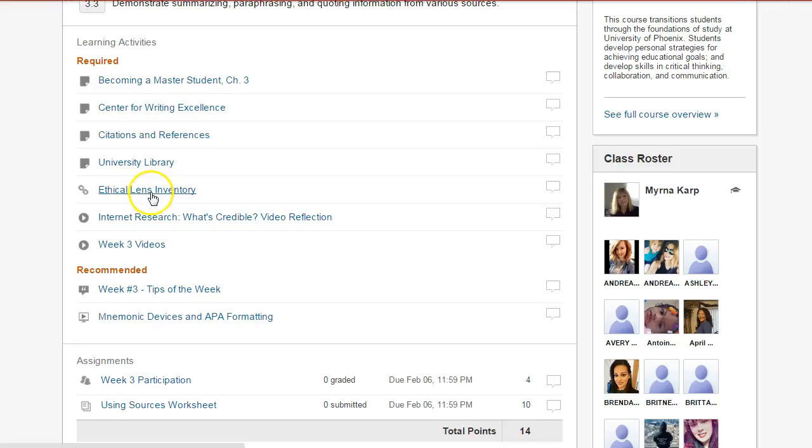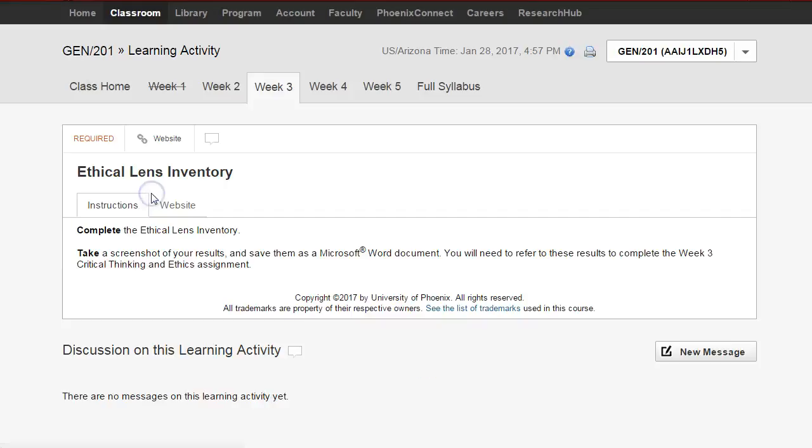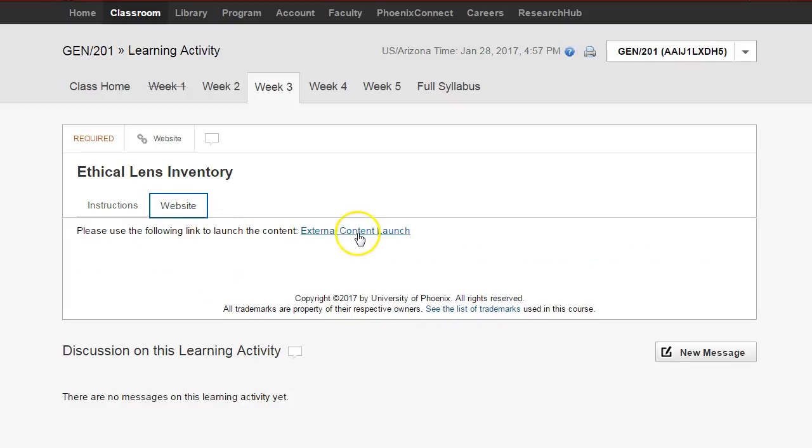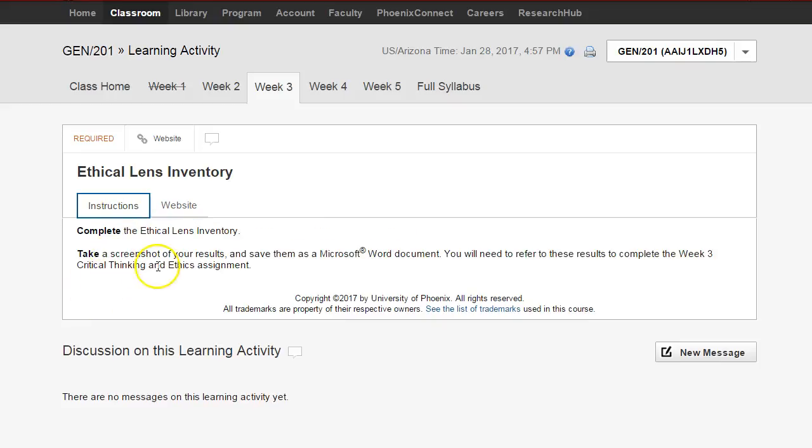And then we're going to go down. You're going to do the ethical lens inventory this week. And you go on to the inventory. I may be changing these directions quite a bit to give you a bit more detail. Click on website and external content link, and then go through it and complete the exercise. When you are all done, you will be taking a screenshot of the results and saving them into a Microsoft Word document, and I will put directions here on how to take a screenshot.